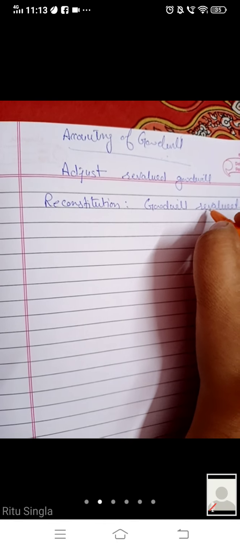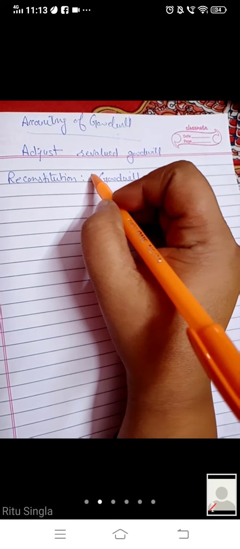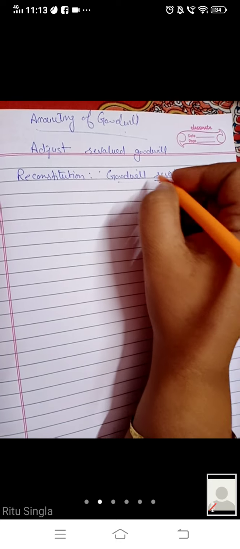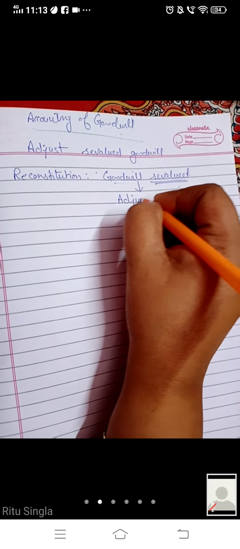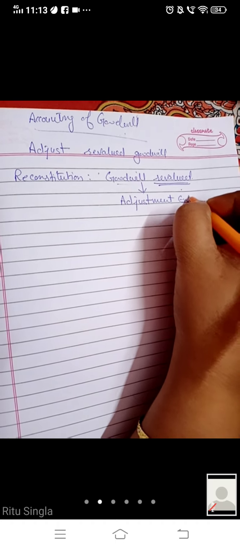And always adjust revalued goodwill. If we have revalued goodwill in the sum in any statement, we will do adjust. We will pass an adjustment entry for revalued goodwill.